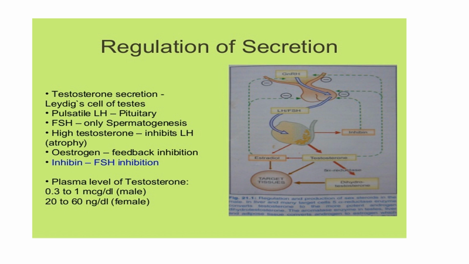My picture on the right side shows the regulation. In my previous slide I told you GnRH from the hypothalamus influences the anterior pituitary, which stimulates LH and FSH, which act on the testis. Here the main organ is the testis, leading to the formation of testosterone, and from testosterone, estradiol is also formed. So if there is increased estradiol, negative inhibition; increased testosterone, negative inhibition. Another hormone secreted by the testis, inhibin, also gives a feedback inhibition to the anterior pituitary.